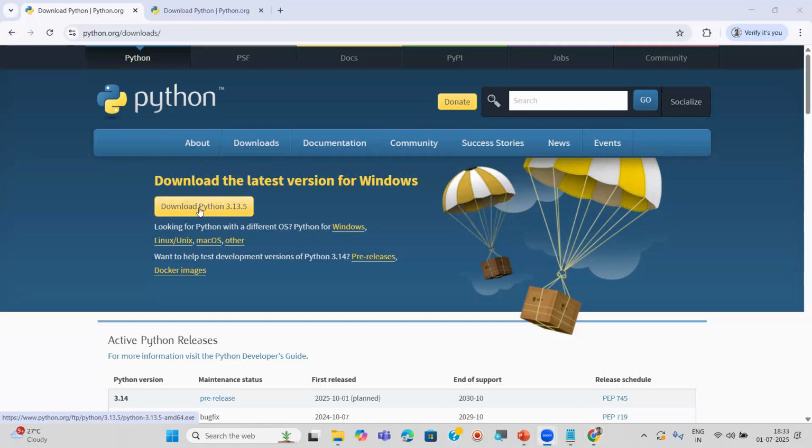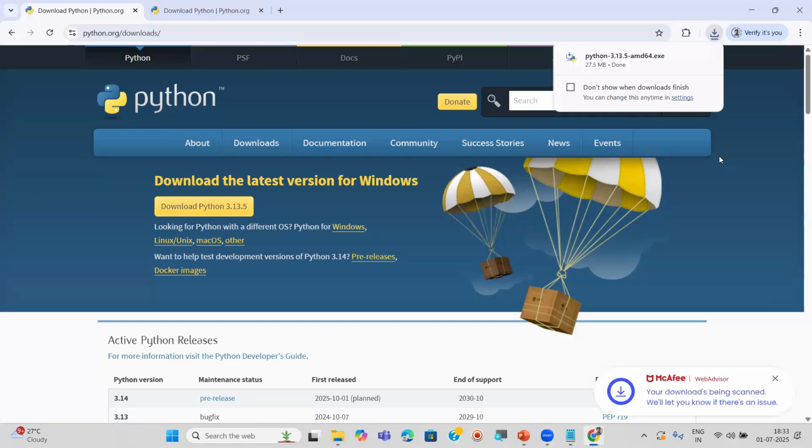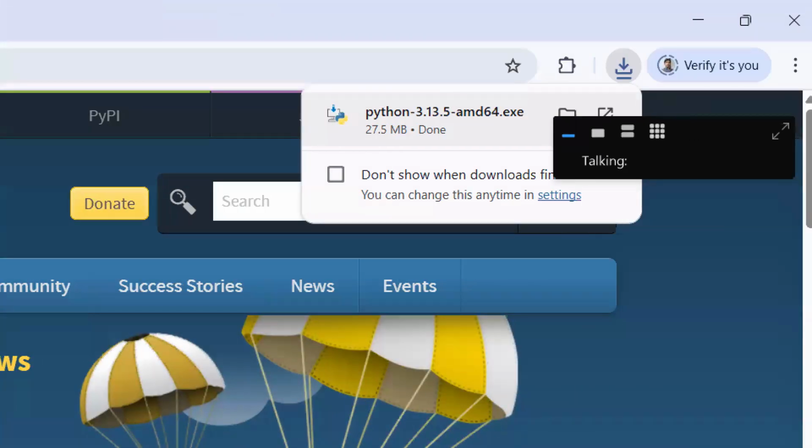See right top, done, completed. What is the size of this software? See here, 27.5 MB, very small. And we downloaded within 2 to 3 seconds.